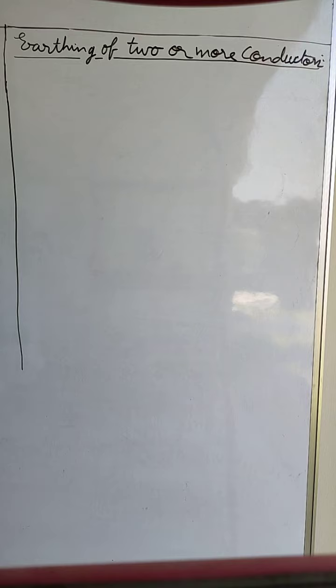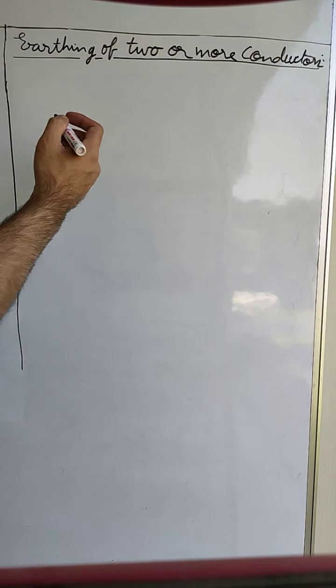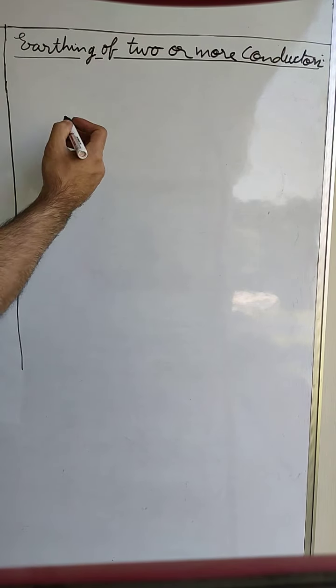Now in this video we will discuss the earthing of two or more conductors. Till now we have taken only a single conductor or concentric shells. Now let us take multiple conductors. Let us take three conductors. Suppose we have three balls like this.